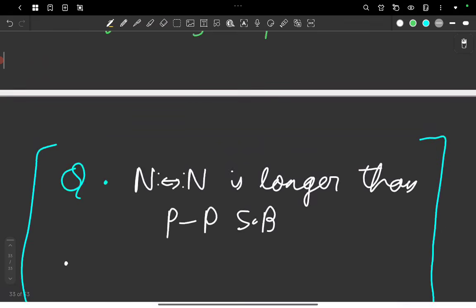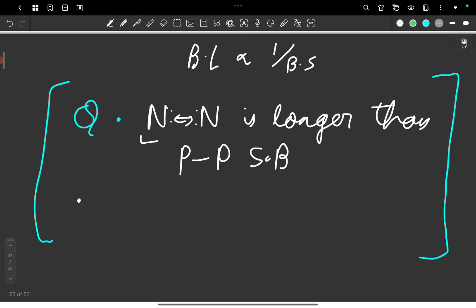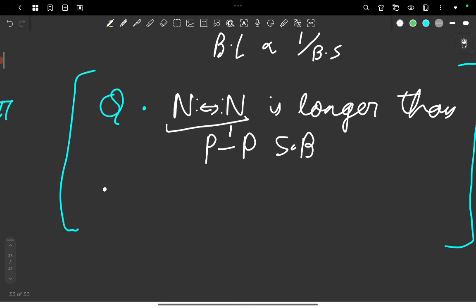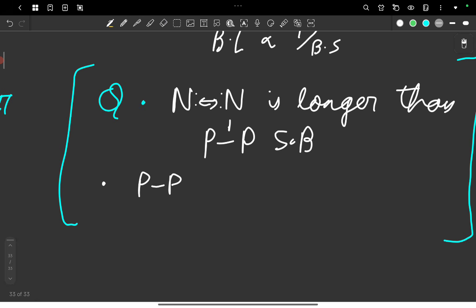And in chemical bonding, I had studied that bond length is inversely proportional to bond strength. So I knew that this bond is weaker than this bond, and I thought the N single bond would be longer. But I was wrong. The phosphorus bond is longer than the N bond in terms of length.